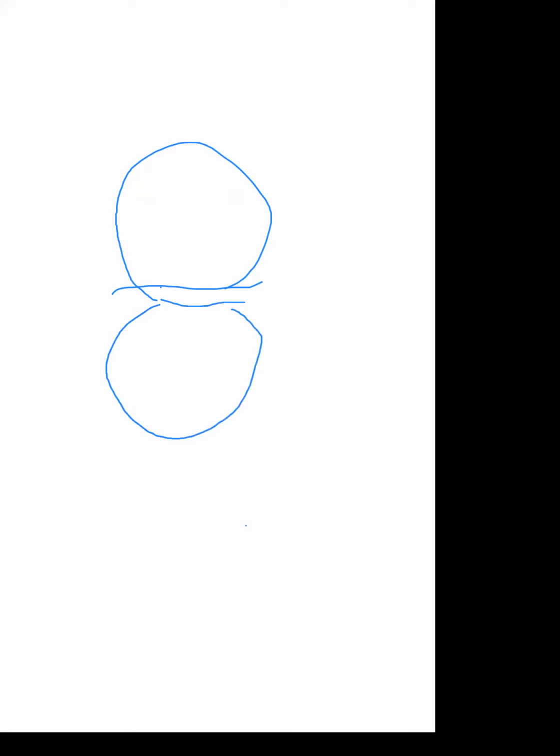Plant cell, that is, suppose this is one cell. This is our one cell. Plant cell में क्या होता है? At the middle, a cell plate is formed. What is that cell plate? How is that cell plate? The cell plate is just like this.